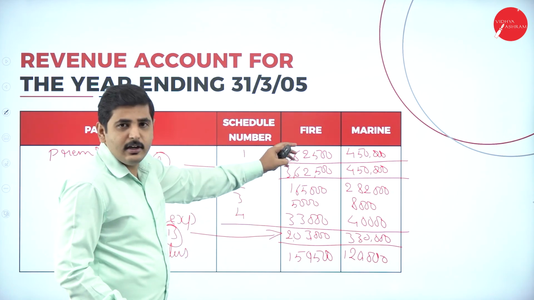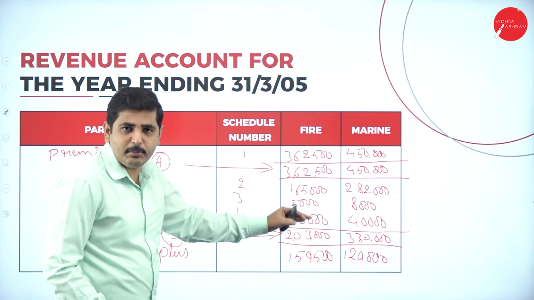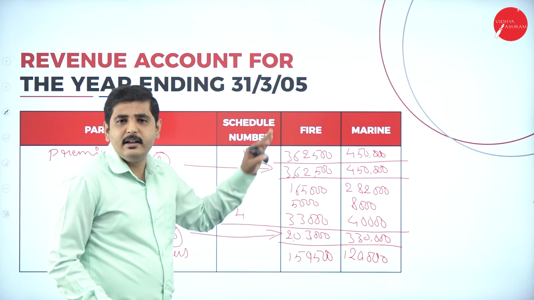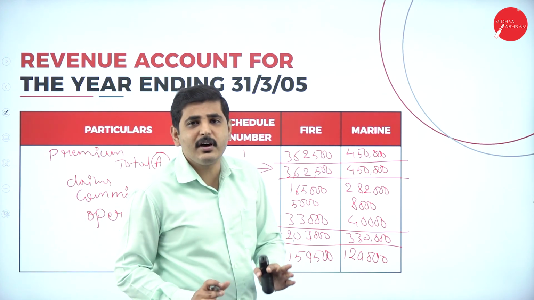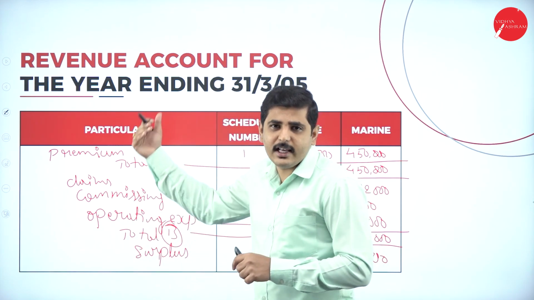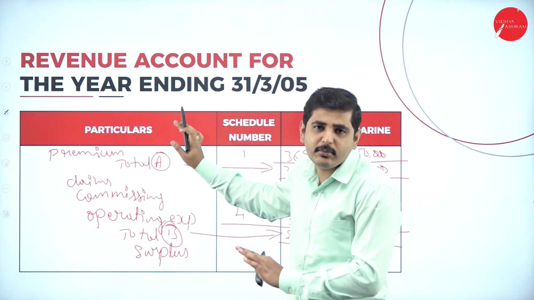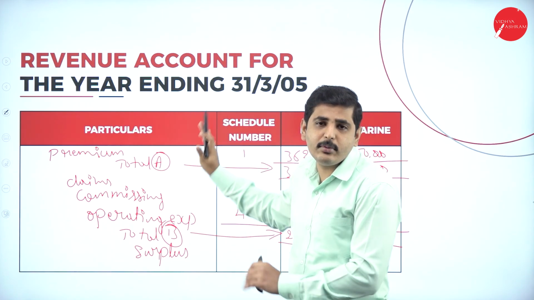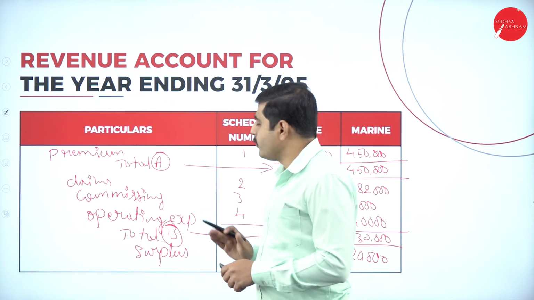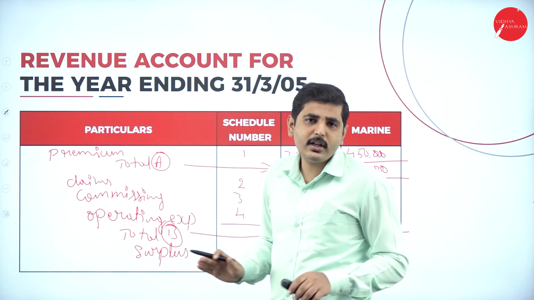If we get more income than expenses, then it is a surplus. Less income than expenses is a deficit. This is how we have to do the problem. This is for 10 marks, compulsory. These are all exam problems we are solving. In the last 2 to 3 years, they have asked this type of problem. So like this, we have to do the problem. Very easy. You can easily score 10 out of 10.